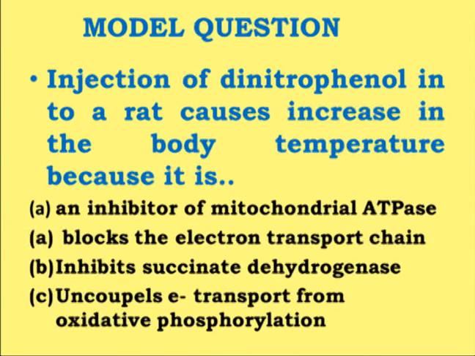and that's why there is an increase in body temperature, because the organism is unable to convert that much energy into ATP because of the presence of dinitrophenol, which is uncoupling the electron transport chain from oxidative phosphorylation. So as a result, the correct answer will be D, that it uncouples electron transport from oxidative phosphorylation. So it acts as an uncoupler.